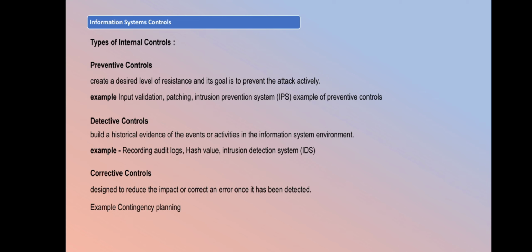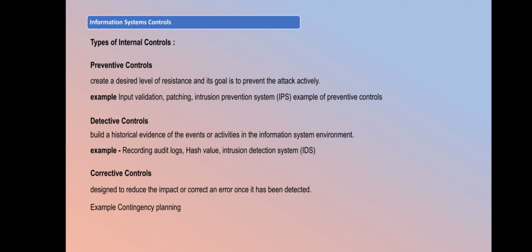Detective controls are the controls implemented on your system to detect a transaction which is not authorized, as per the instructions given to the system. If there is any deviation, it will log it and can raise an alarm also.